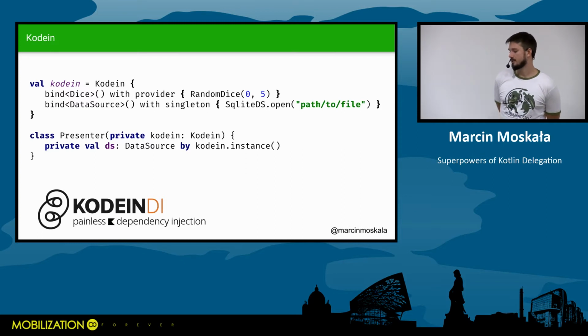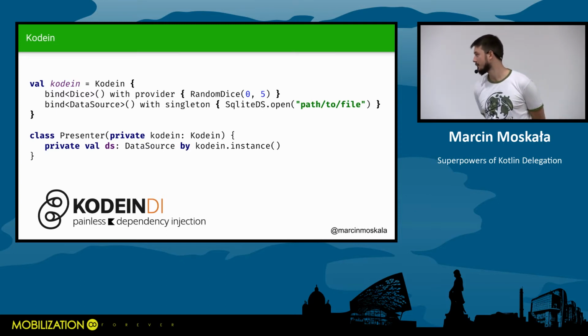Another good example is not mine, but it's a very nice library that was already referenced today a few times, and it has a logo, so it means it's a very good library. It's named Kodein, and in Kodein they use delegation to basically do dependency injection.